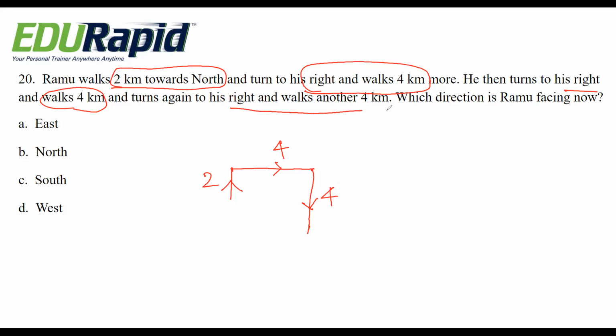Then again right 4 kilometers. Okay, in which direction is Ramu facing now? He is facing in the west direction. This is the direction he ended. That is in the west direction, option D. Very, very simple. Just catch the points, that is distance and directions.